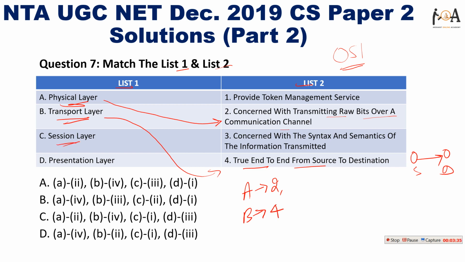Then session layer is there. Session layer basically provides token management service. So option C will go with 1. And then the presentation layer is concerned with semantics and syntax of the information transmitted. So option D will go with option 3 in list 2. So you can match A2, B4, C1 and D3. Option C is the correct one.